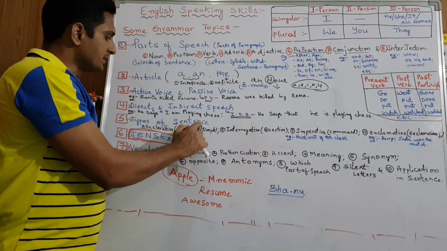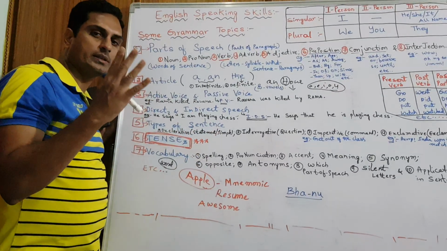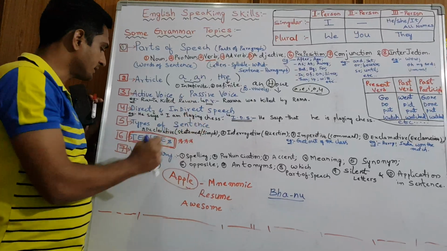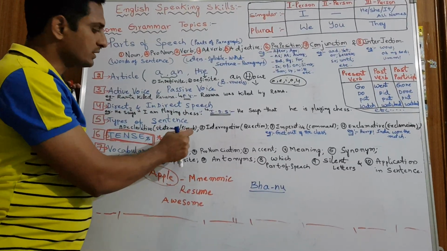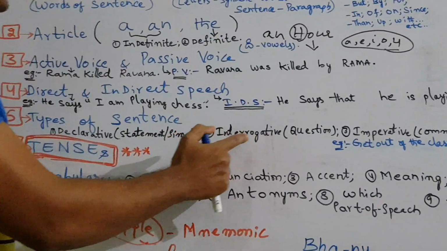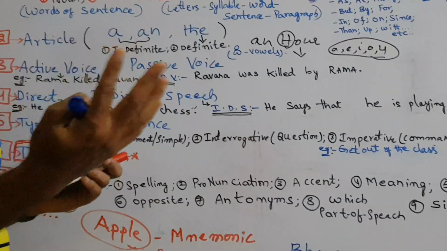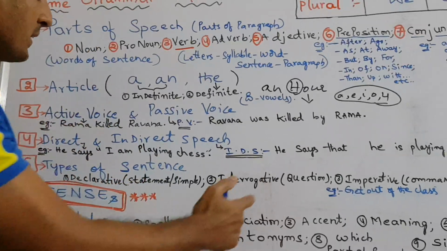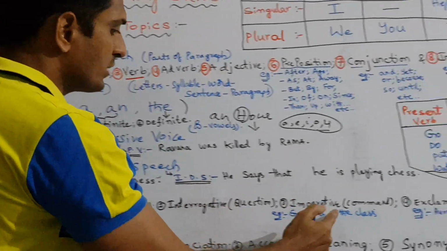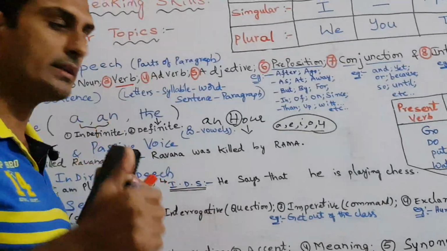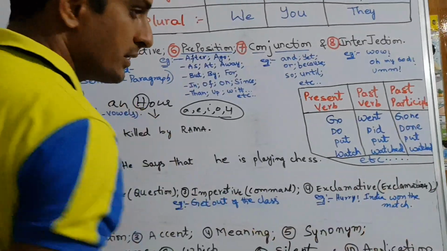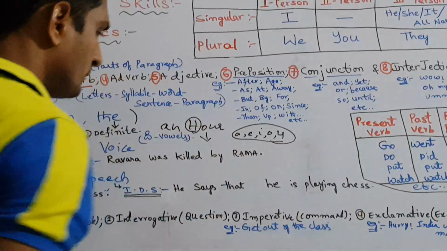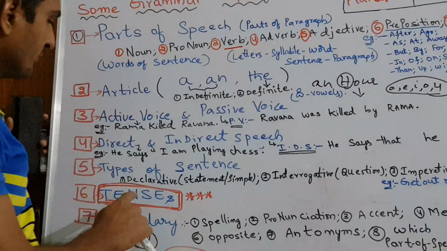Then types of sentences. Basically we have four types of sentences. One is declarative, also called a statement or simple sentence. Second one is interrogative. Interrogative means questioning sentences. Questioning type sentences come under this category. Imperative sentences are nothing but commanding sentences. Exclamatory sentences means exclamation sentences, right? I told you here, hurrah, hurrah and all, right?